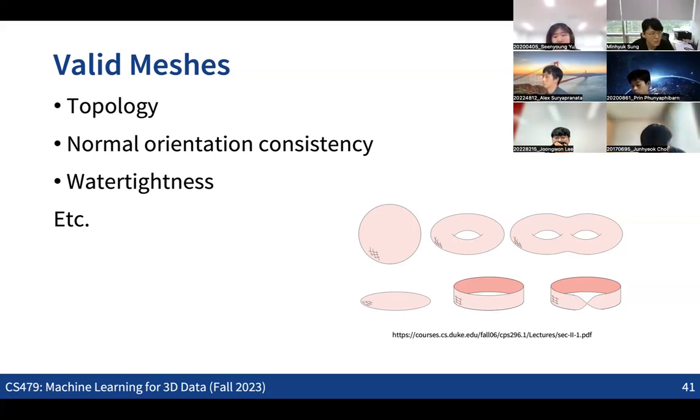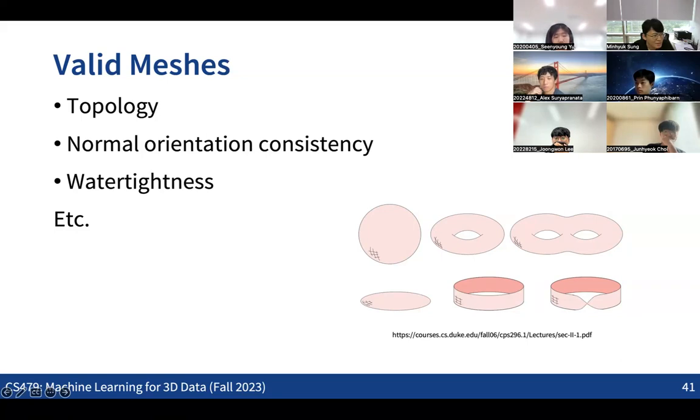We can also consider having all the surface normals with a consistent orientation, so that all the normals are heading outside or inside of the shape. Those might be the conditions to check the validity of meshes. We are not going to get into the details of this, but if you are more interested in details about geometry data, you can check out the other course, Geometry Modeling and Processing, where we discuss these geometric things in more detail.